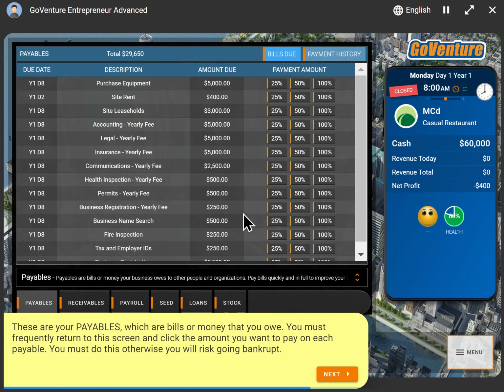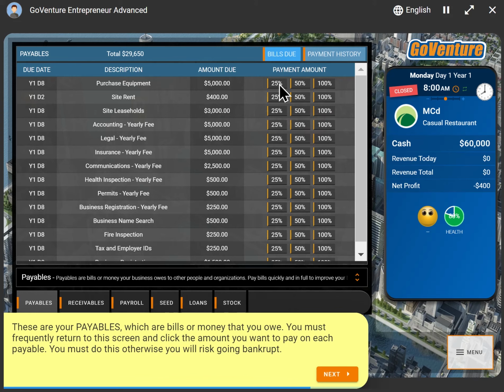We have much more detailed financial information here. In fact, we have payables and receivables. So here you actually have to pay your bills. In the other 2 simulations, the lemonade stand and kiosk, all of your bills were automatically paid out of your cash. But here you can actually manage your cash flow even more granularly by choosing what to pay and when to pay it.